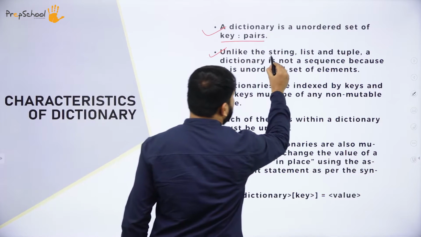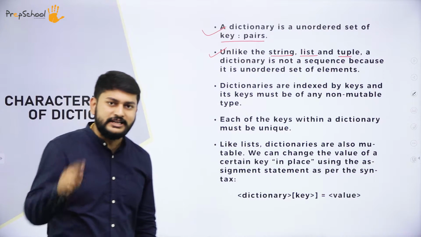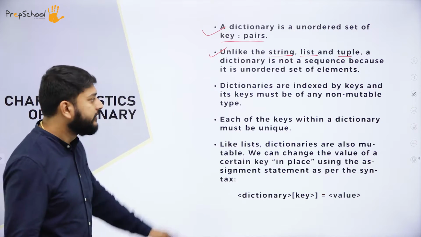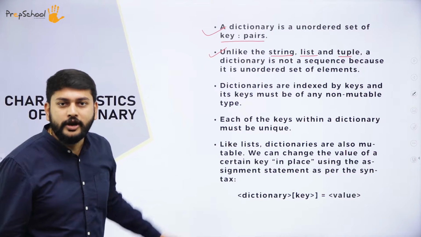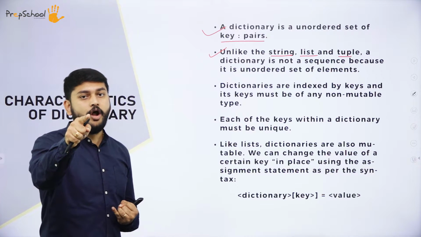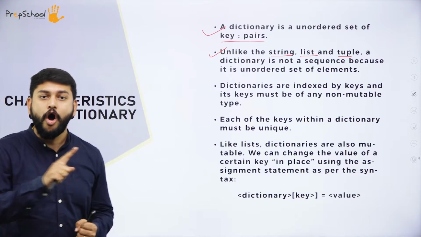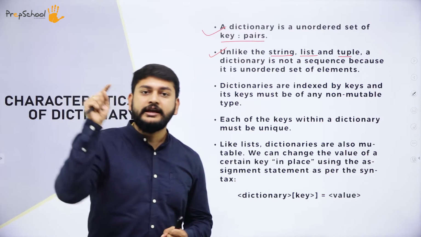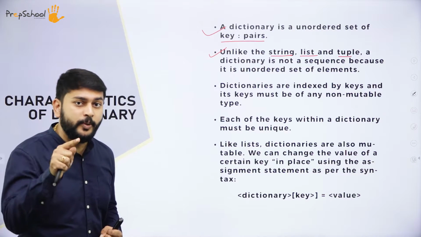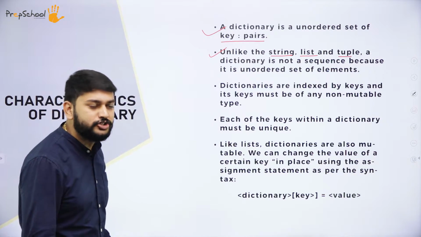Unlike strings, lists and tuples, where you have your data in a sorted order, that is in sequence, you cannot expect the same thing in dictionaries. That is what they are trying to explain in the second point. You can have the data in sequence in lists, strings and tuples, but not in dictionaries. Sequence means one by one in order, but the data in dictionaries is unsorted. It is not in sequence. Remember this whenever you are programming with dictionaries, my dear students. Let's go to the third point.